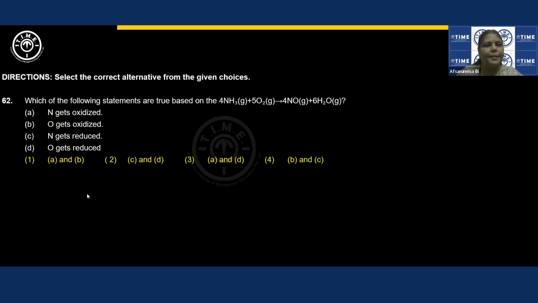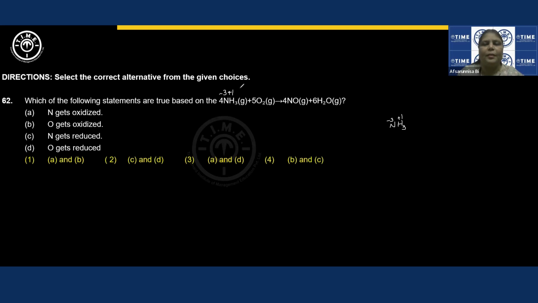Next question. This is also related to redox reaction only. Which of the following statements are true based on this given reaction? To answer these options, you need to work out the oxidation states. Here, nitrogen in NH3: there are 3 hydrogens, each +1, so nitrogen is -3.